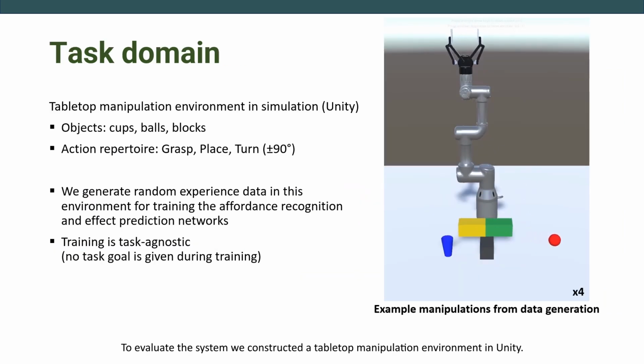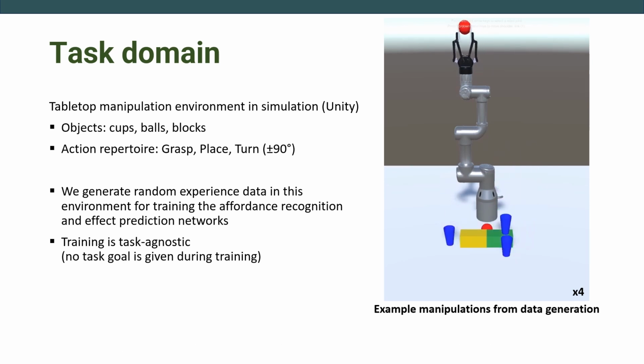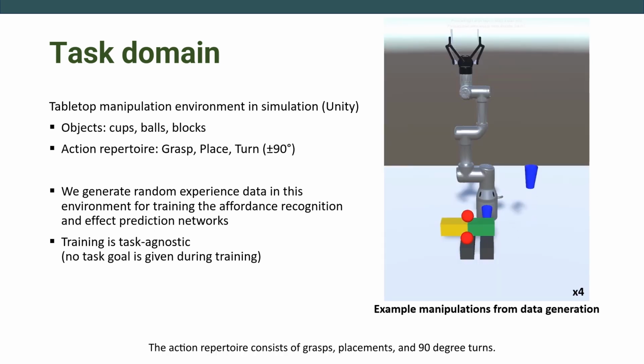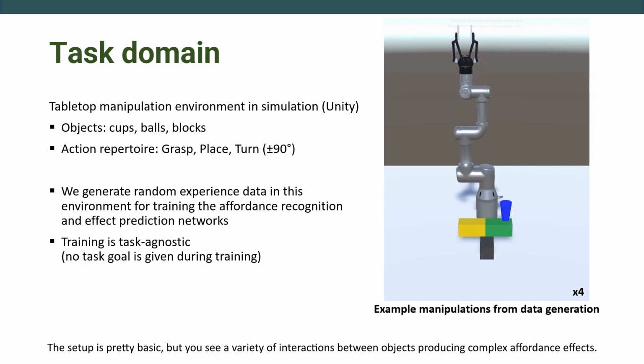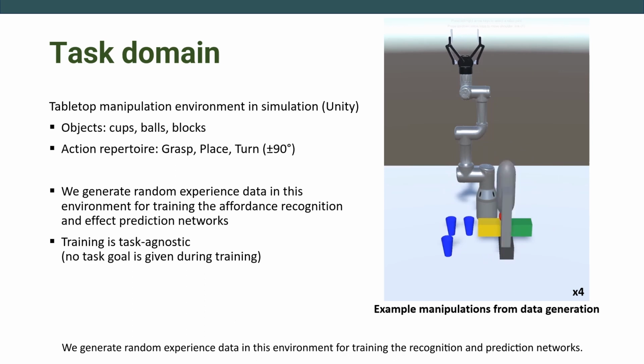To evaluate the system, we constructed a tabletop manipulation environment in Unity. The environment contains some cups, balls, and blocks for the robot to manipulate. The action repertoire consists of grasps, placements, and 90-degree turns. The setup is pretty basic, but you see a variety of interactions between objects producing complex affordance effects. We generate random experience data in this environment for training the recognition and prediction networks.